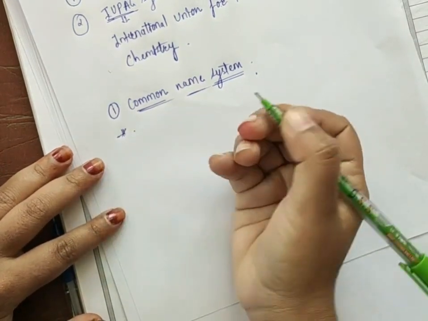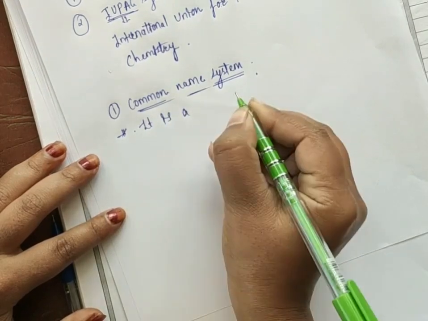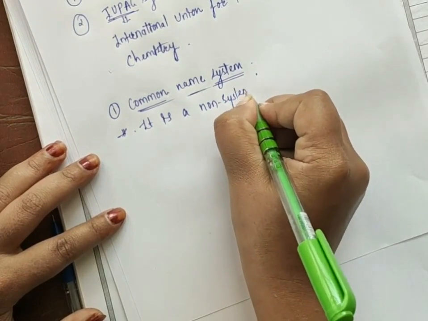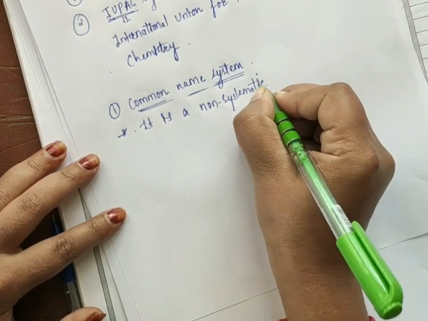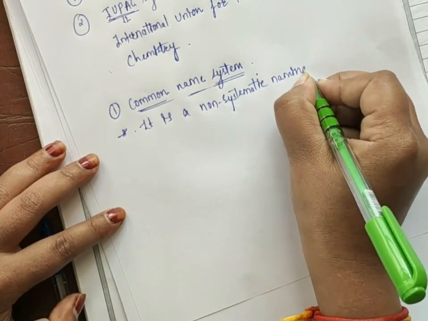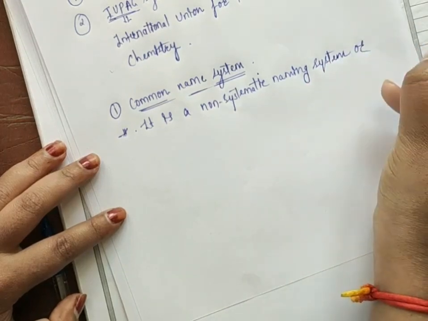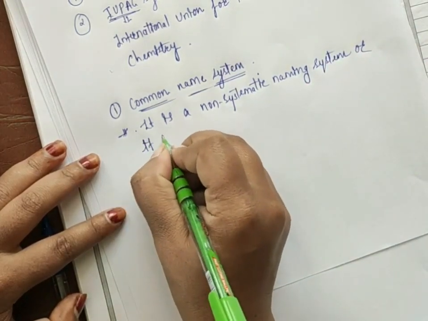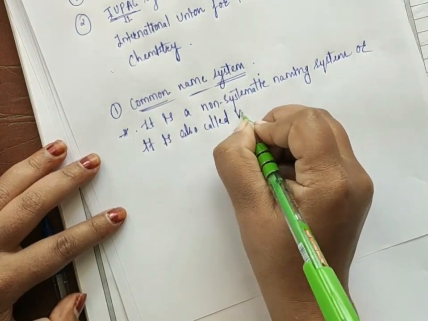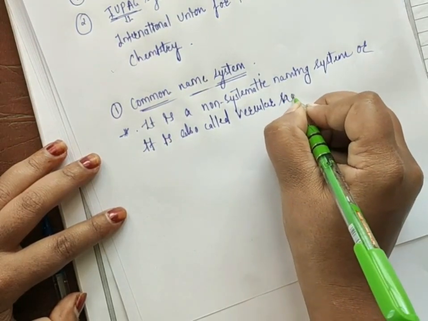So the first point for the common name system: it is a non-systematic naming system, or it is also called the vernacular name system.